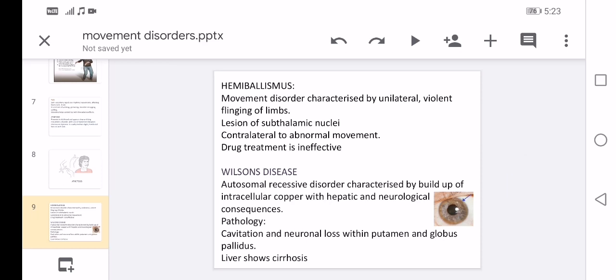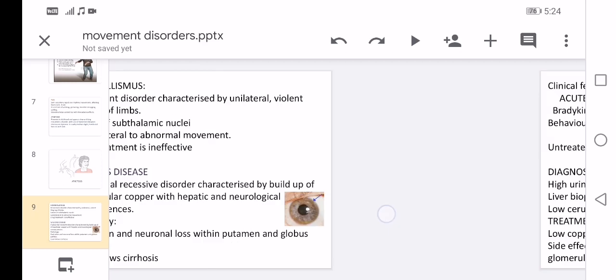Coming to Wilson's disease, which can also be learned in biochemistry first year, it is an autosomal recessive disorder characterized by the buildup of intracellular copper with hepatic and neurological consequences, which you can see in the eye with some deposition of copper. In pathology, there might be cavitations and neuronal loss in the putamen and globus pallidus, which can be seen in the basal ganglia, and the liver shows cirrhosis.